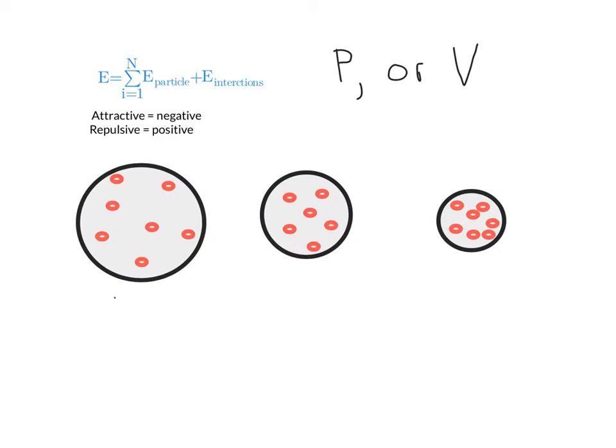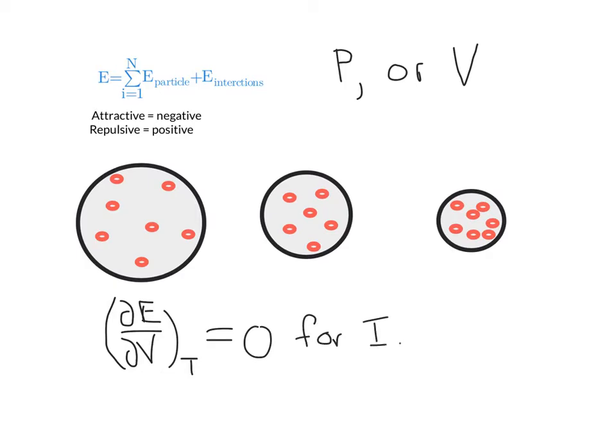On a macroscopic level, we can investigate this by thinking about how the energy changes as I change the volume at constant temperature. This term will be 0 for an ideal gas because all of these systems have the same energy, since there are no energies of interactions, and moving the particles closer or further apart doesn't change the energy of interaction. So that derivative is 0 for an ideal gas.